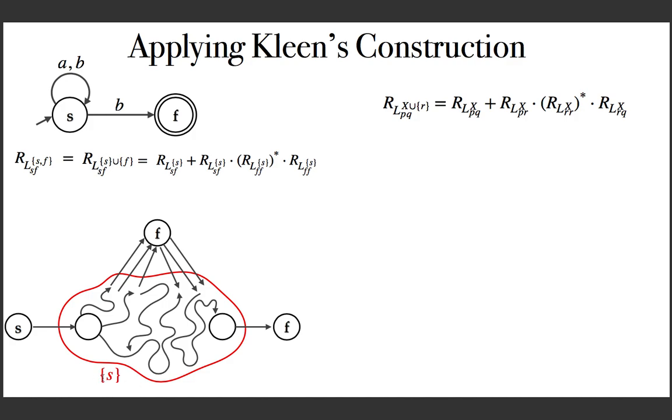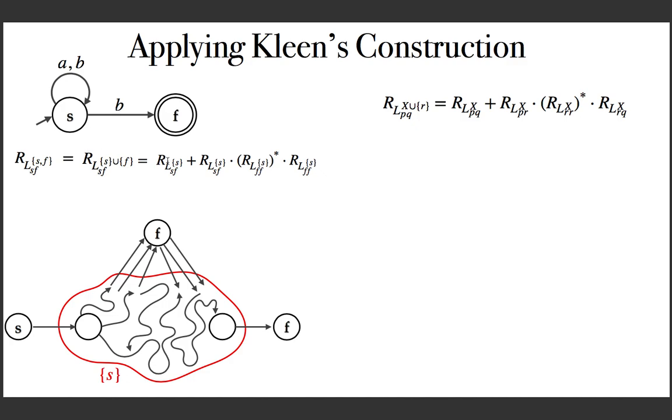And that is what I am saying. And now what is the formula? You know, going from S to F, passing through only this set, that is S. And that is what I am writing here. S to F only through S. Plus going from S to this state, that is F, going through only S. And that is what I am writing here. Now from F back to F through S. And that is this. Many times. And finally from F to F going through this state, that is set S. And that is this one. So you can observe that exactly what we are doing is applying this formula.